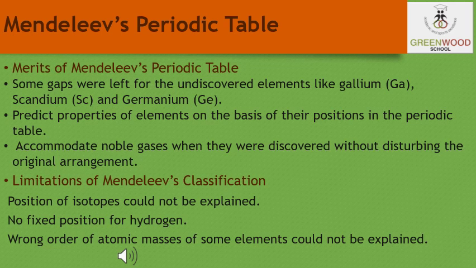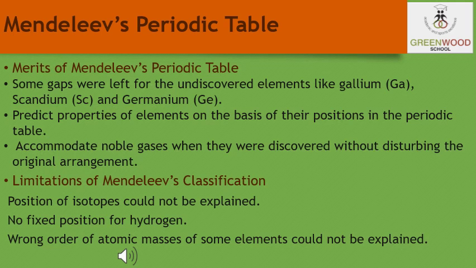Like alkali metals, hydrogen combines with the halogens, oxygen and sulfur to form compounds having similar formulas. On the other hand, just like the halogens, hydrogen also exists as diatomic molecules, that is H2, and it combines with metals and non-metals to form covalent compounds.